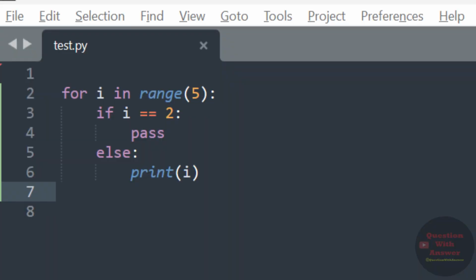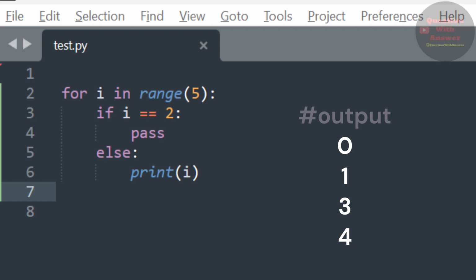Here is an example of how the pass statement works. In this example, the loop iterates over the range of numbers from 0 to 4. Inside the loop, there's a conditional statement that checks if the current value of i is equal to 2. If it is, the pass statement is executed, which is essentially a no-op. It doesn't do anything, so the loop continues to the next iteration. For all other values of i, the print statement is executed, resulting in the numbers 0, 1, 3, and 4 being printed.